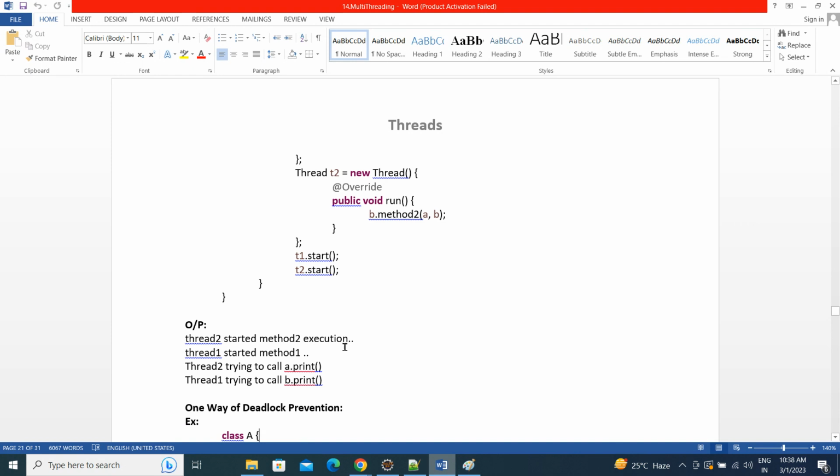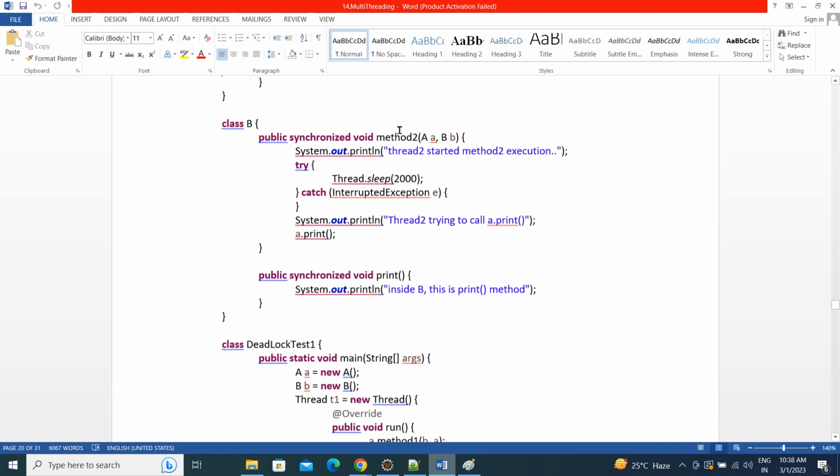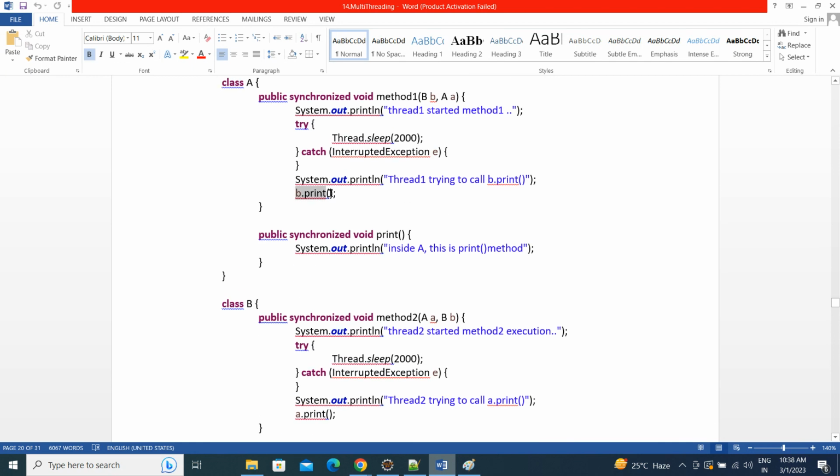Both threads were started. Internally, the B class object is held by T2, and the A class object is held by T1. This method 1 is running in thread 1, and internally it is calling a B class method, B.print. This B class object is already under the lock of T2, so it will not give a chance to any other thread.